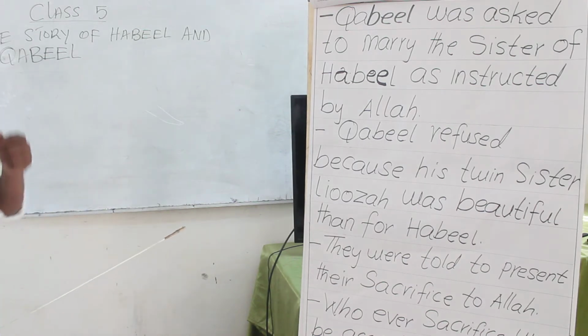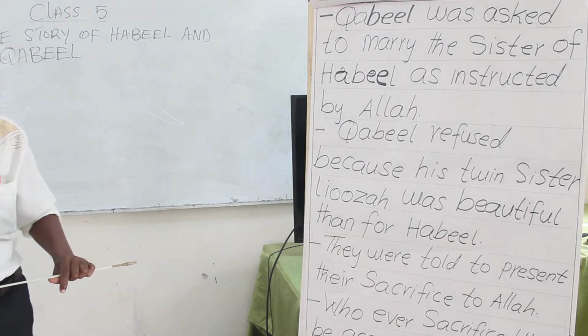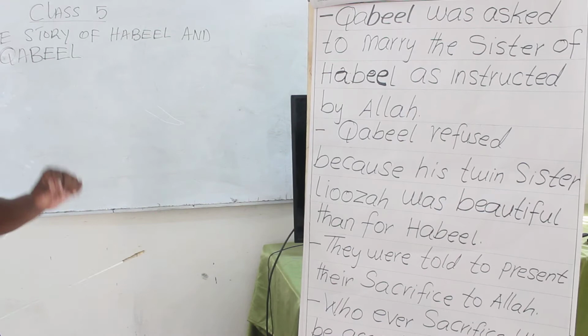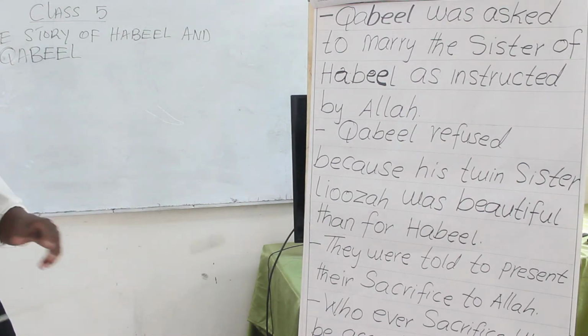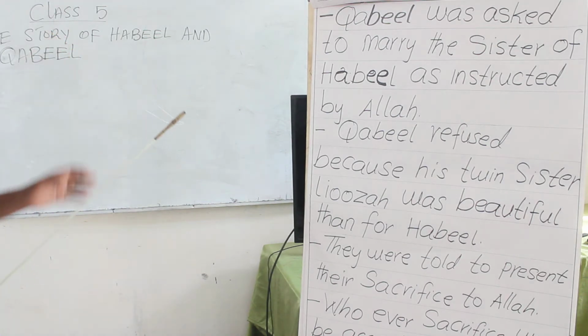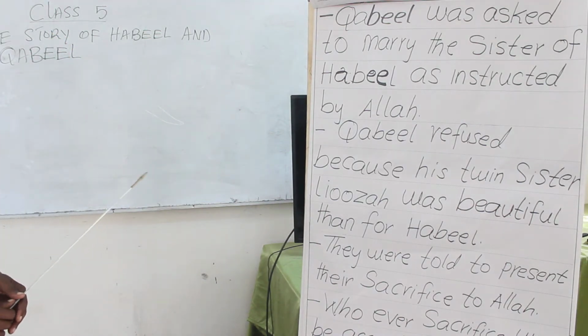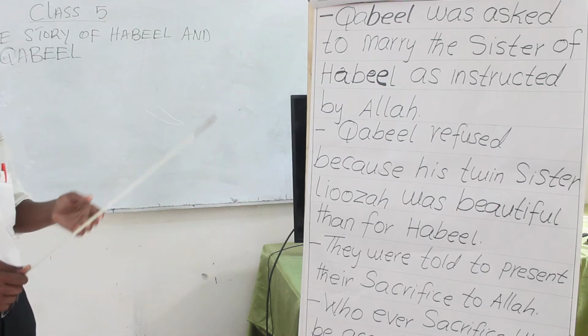It was a very big challenge for Nabi Adam and his family, because there were only two boys and two girls, and no other family around.